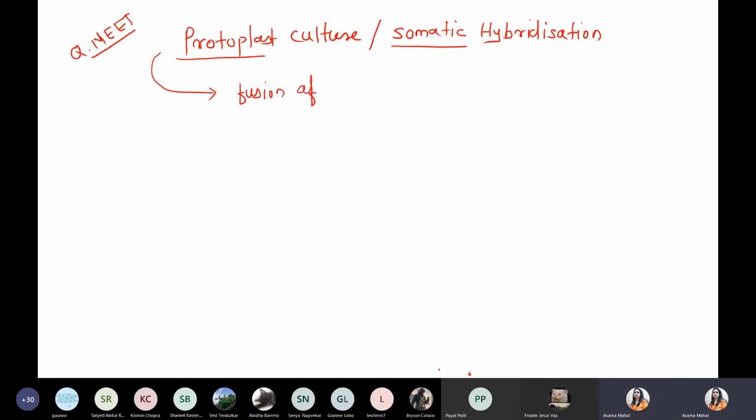Because of this fusion, it gives rise to and produces a somatic hybrid cell.